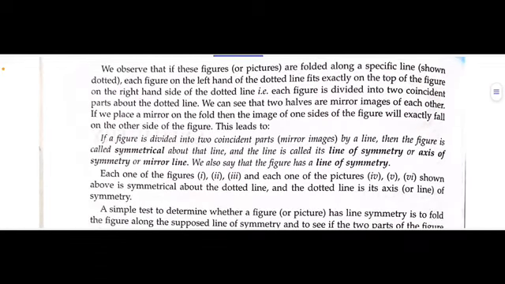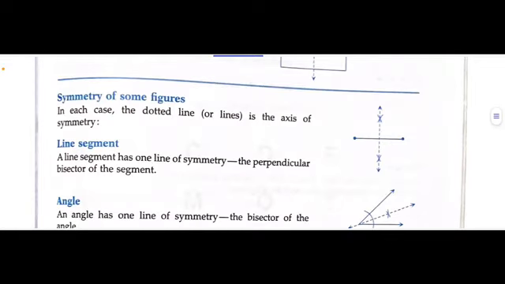Here also you can see, if a figure is divided into two coincident or mirror images, coincident parts या mirror images, same equal figures, then it is called symmetrical. And जो line होती है, the line is known as line of symmetry or axis of symmetry. Mirror line भी हम इसको बोल सकते हैं. Fine. Now let's discuss few shapes. We will see whether they are symmetrical or not.